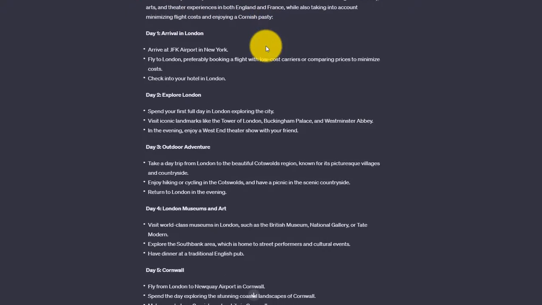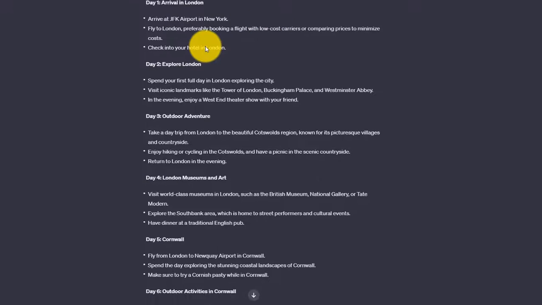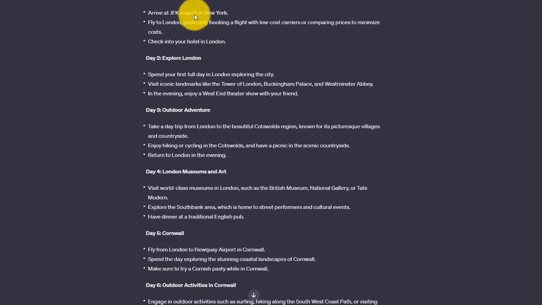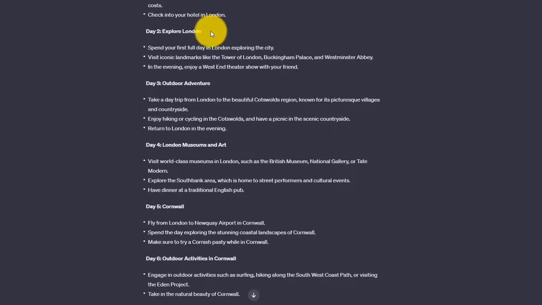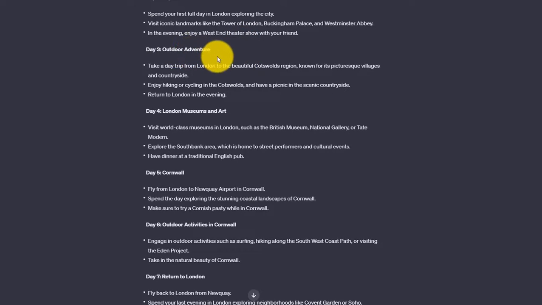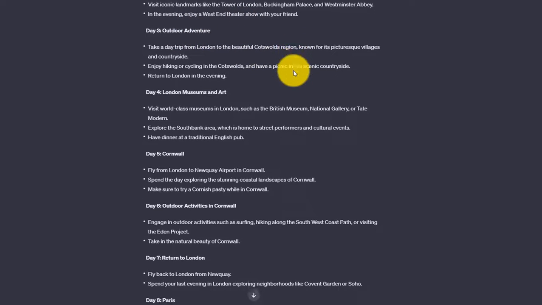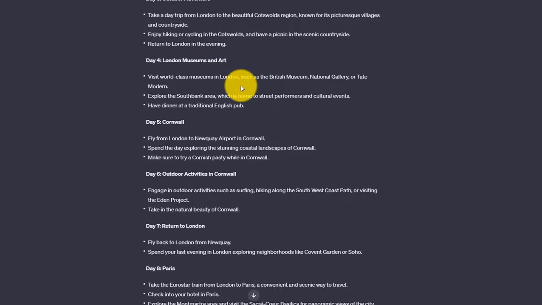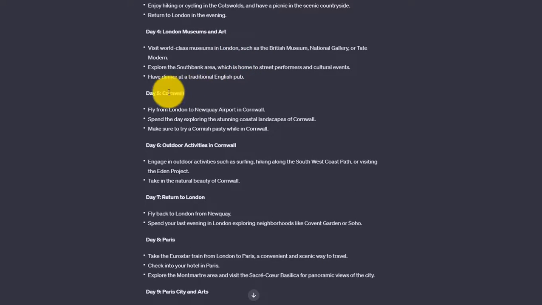So as I scroll down, let's see if it follows it up. We've got our itinerary broken down into days here. The list of things to do. JFK Airport. Yep, that's correct. Exploring the city. We've got an outdoor adventure here in the Cotswolds region. Museums and art. Check, this is all good. Ooh, here we go. Cornwall. Scan. Yep, there's our Cornish pasty experience in Cornwall.